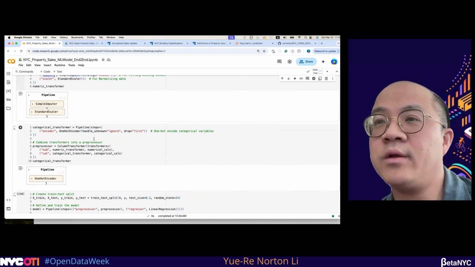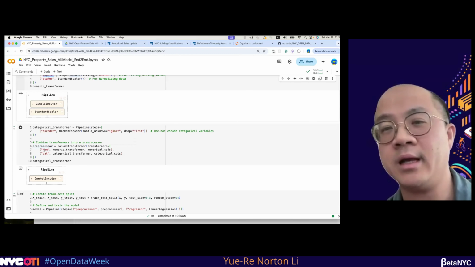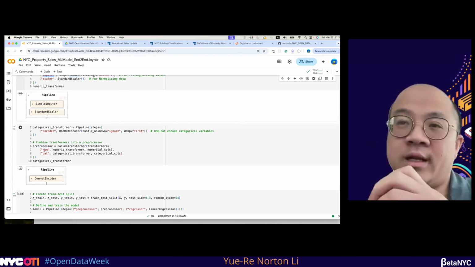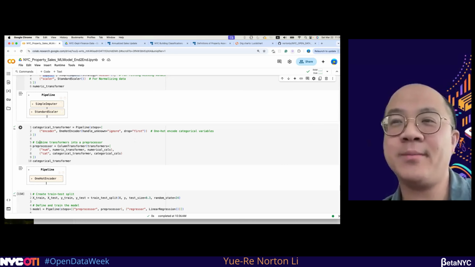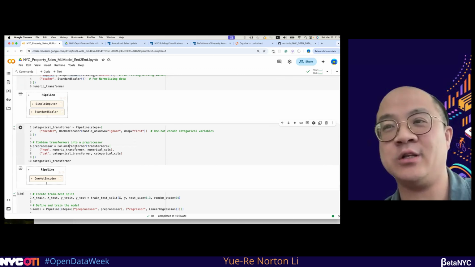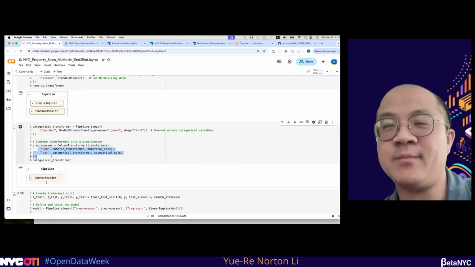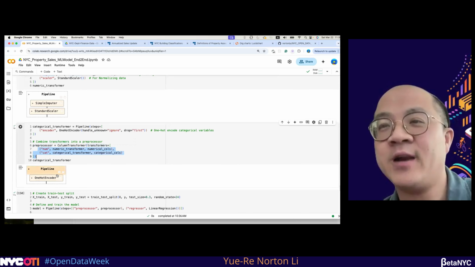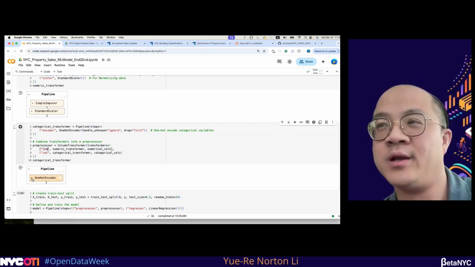The next one is the transformation, because as I mentioned, your data will have numerical data and also categorical data. You need to pass these two kinds of data into this transformer here. Inside there is actually some mathematics, but at a high level, you just need to wrap up the processor and use the one-hot encoder here.